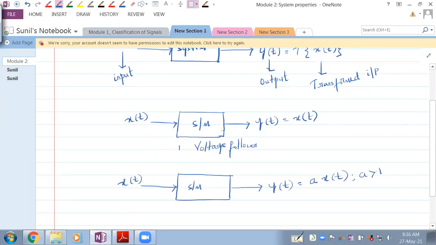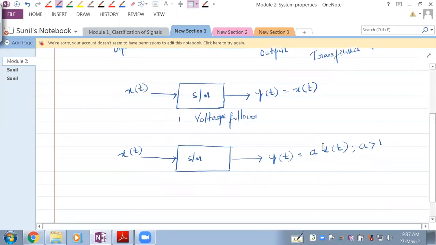Can you identify the system where if you apply x of t, we will have a x of t? What's happening? Which operation is performed on this? We have seen the operations on signals, right? So some operation is performed on the input here.